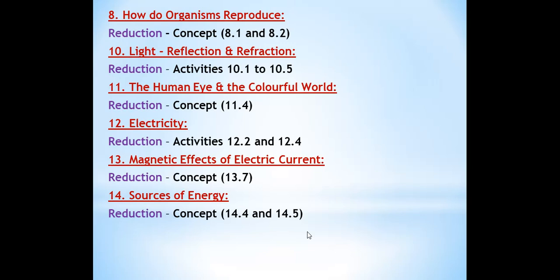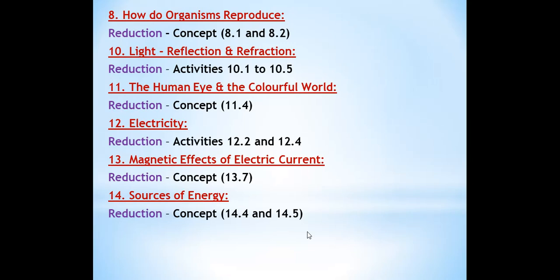In this, only how many topics have they removed? Two concepts are removed. 8.1, do organisms create exact copies of themselves? Page number 37. And the next topic is mode of reproduction used by single organism, meaning fission, fermentation, fragmentation, budding, regeneration, vegetative propagation, spore formation. These topics are removed now.